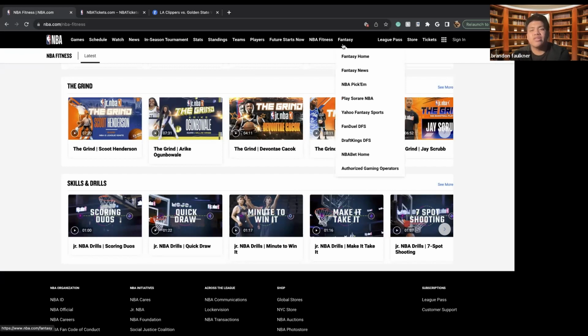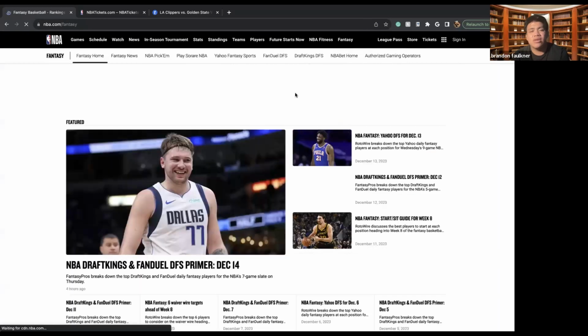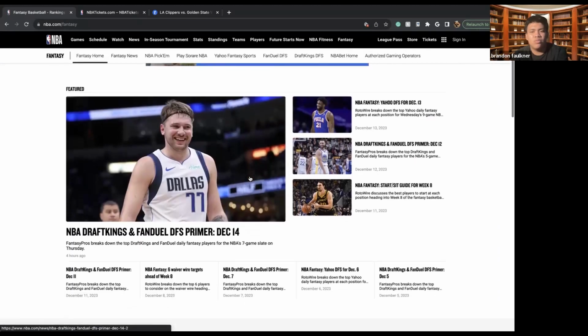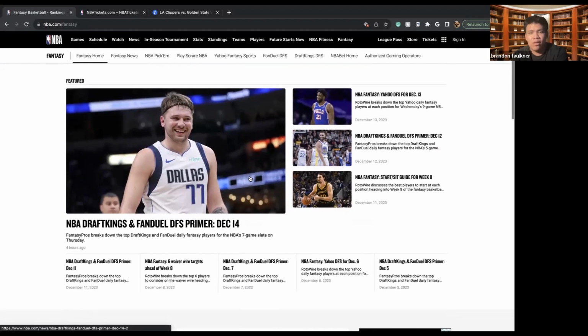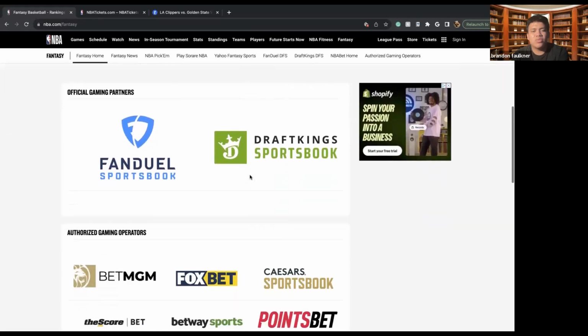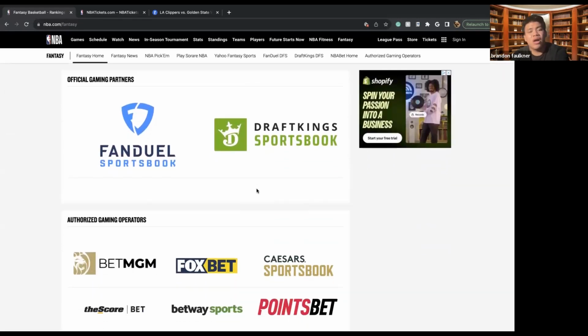So now moving on to the fantasy tab, we have the fantasy homepage where you'll be able to look at all the picks, all the different types of fantasy news, and then as well as where you'll be able to do your sports betting. So here we have FanDuel, which is a sports book, which is for sports betting. And then, of course, the more popular one that a lot of people know is DraftKings.